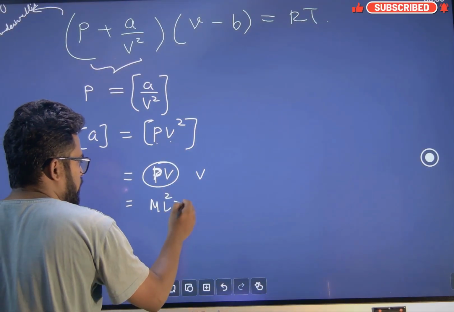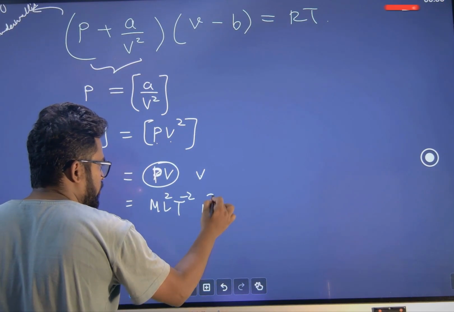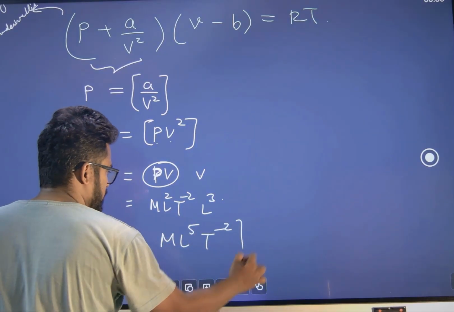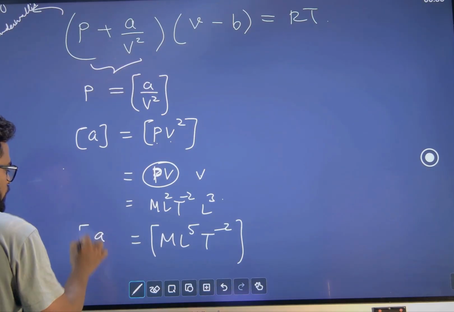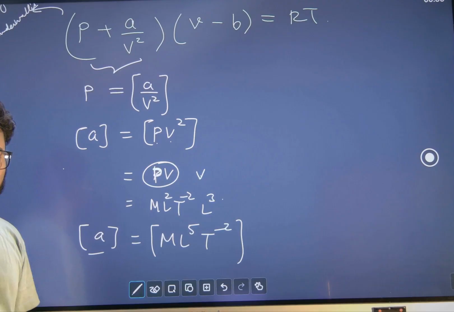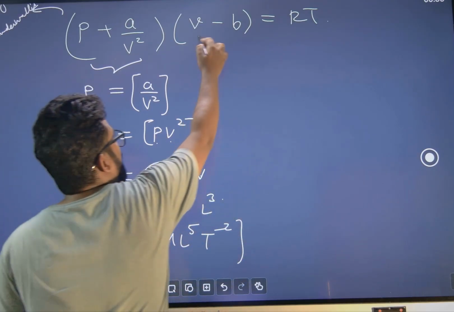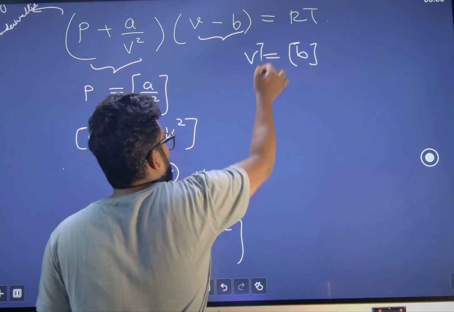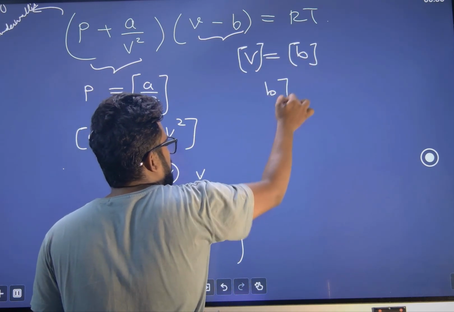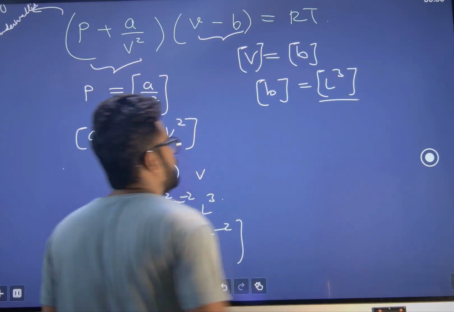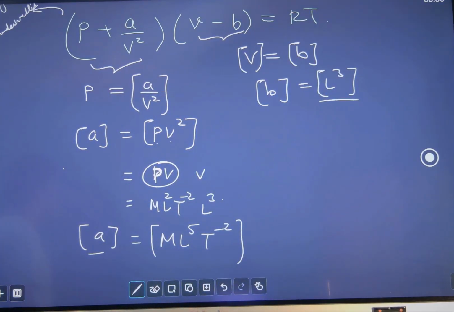Pressure into volume is work, so ML²T⁻², and volume is L³. So it becomes ML⁵T⁻². That is the dimension of a. Clear? Simple problem. For the b part, we are subtracting volume and b, so b must have the dimension of volume. So the dimension of b is L³.